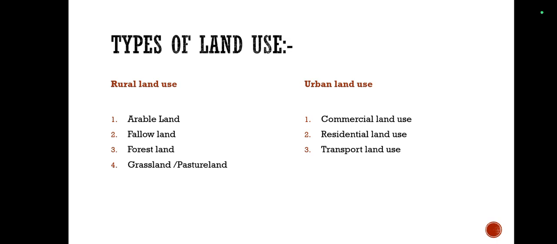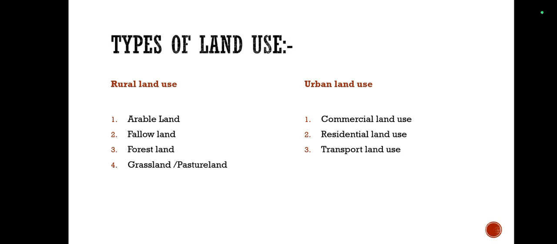Mixed land use. Now, what do you mean by mixed land use? Mixed land use means a mixture of residential areas and entertainment land use, that is, recreational land use and residential land use. A mixture of both these land uses. In some areas we find all these uses together. Such areas are said to have mixed land use. Example: residential areas and entertainment areas. On maps, special colors are used to indicate such areas.